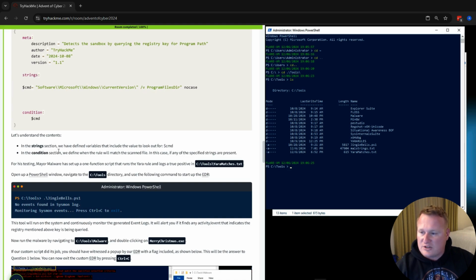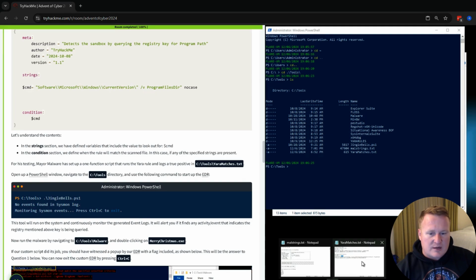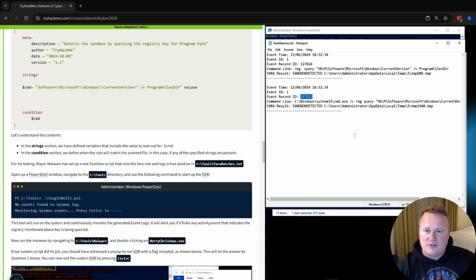In the strings section, we have defined variables that include the value to look for, our cmd. In the condition section, we've also defined what the rule will match when scanning files, in this case if any of the specific strings are present. So for this test, Mayor Malware has set up a one-function script that runs a YARA rule and logs a true positive in the tools YARA matches.txt, which I have right here that we've already pulled up and ran a few times. So we see that we already have a few matches.